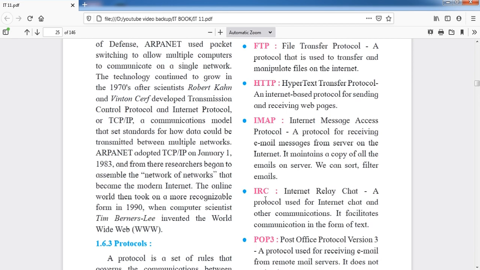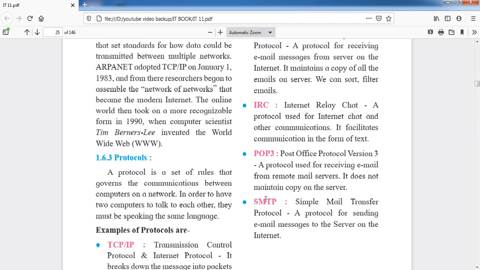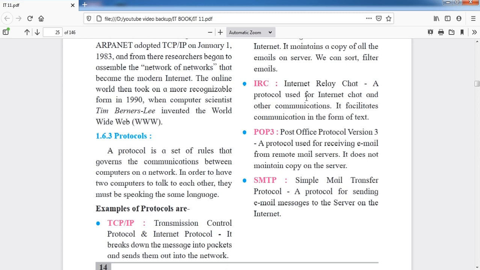What is IRC? That is Internet Relay Chat, a protocol used for internet chat and other communication. It facilitates communication in the form of text. Suppose there are many messengers available today on your mobiles.